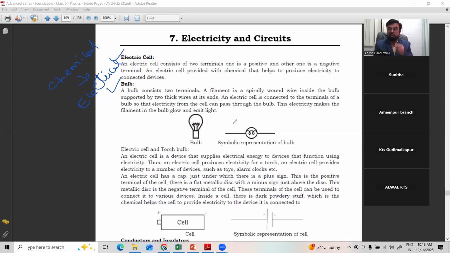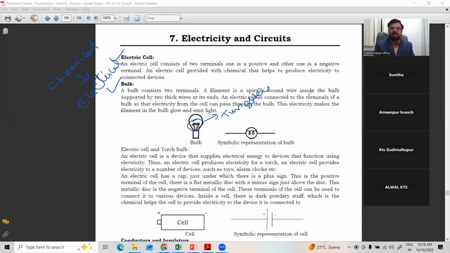The second one is the bulb, also a very important component. A bulb consists of two terminals. A filament is a spirally wound wire inside the bulb, generally made of tungsten, and supported by two thick wires at its ends. These two thick wires are where it is connected to the bulb terminals.